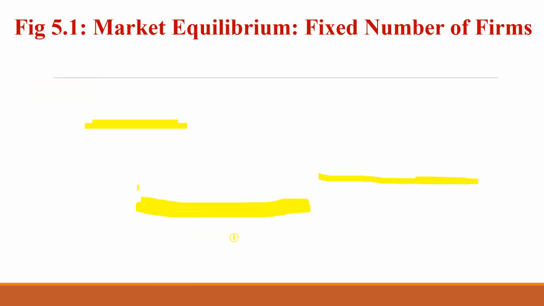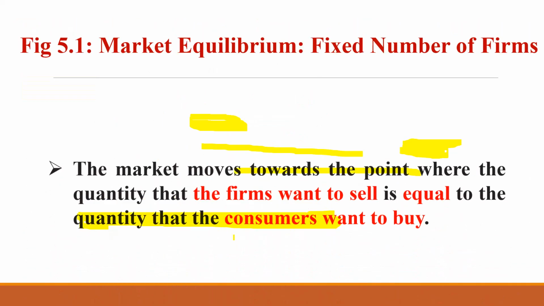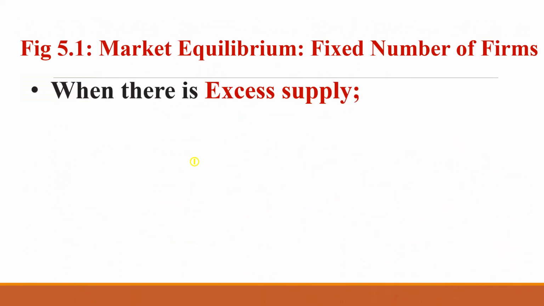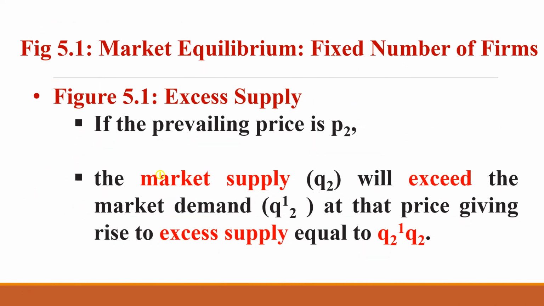I hope you understood the concept. And now we can see the market supply Q2 will exceed the market demand Q2 dash. We have seen the price gives rise to excess supply. Excess supply is measured with this distance, that is Q2 dash to Q2.